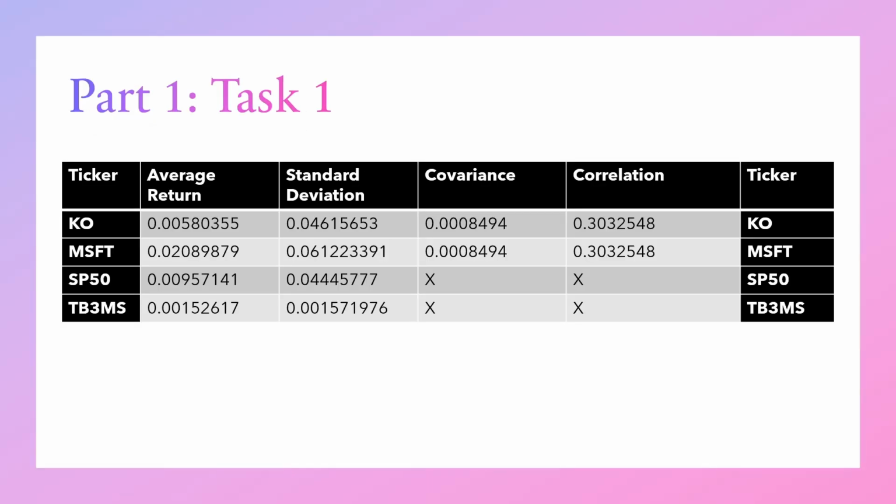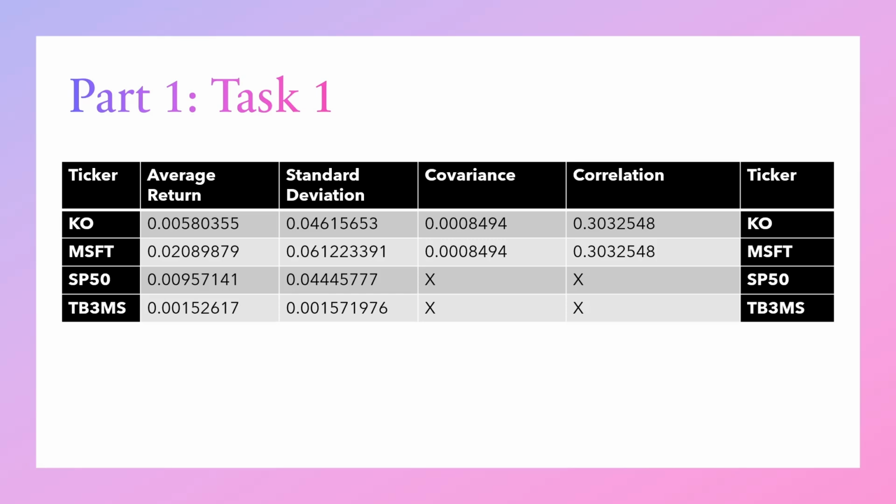All right, so for part 1, task 1, we analyzed the return properties of two Dow Jones Industrial Average stocks. We chose Coca-Cola and Microsoft, along with the S&P 500 index and the 3-month Treasury bill, which we ultimately use as our risk-free asset in this case.